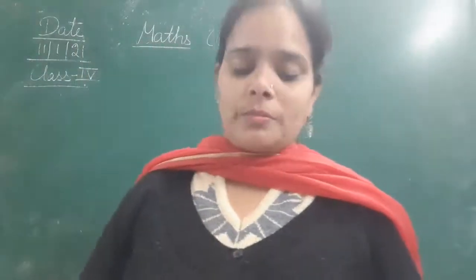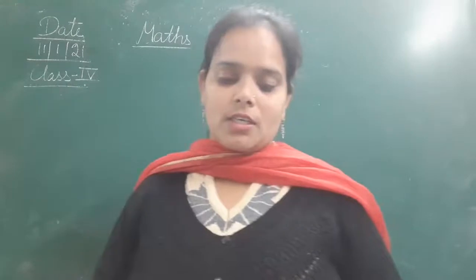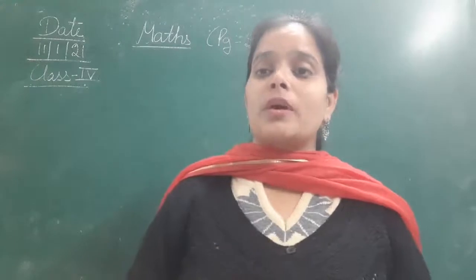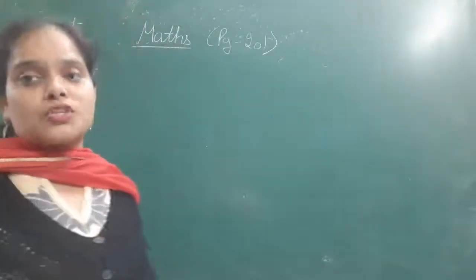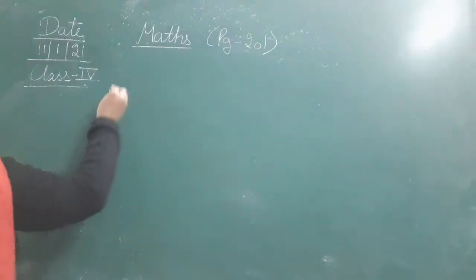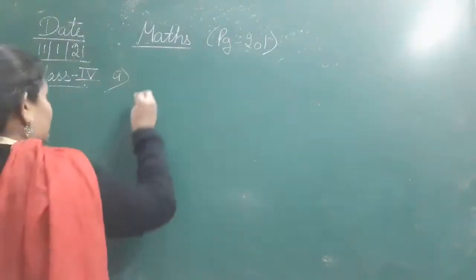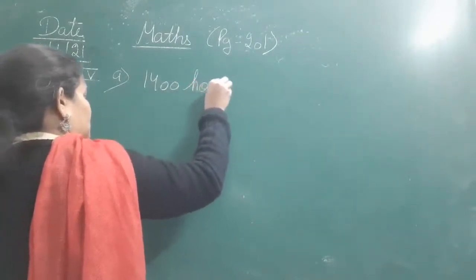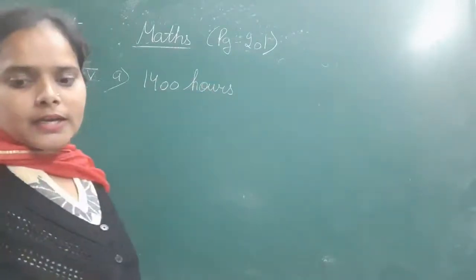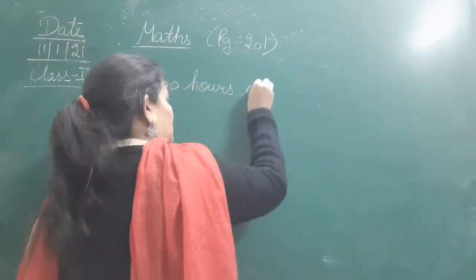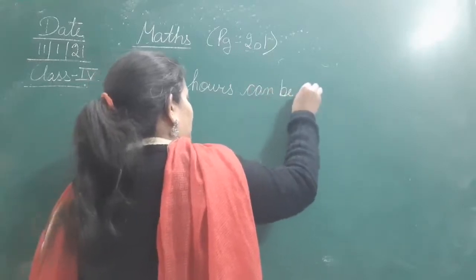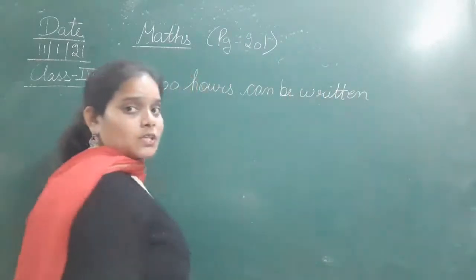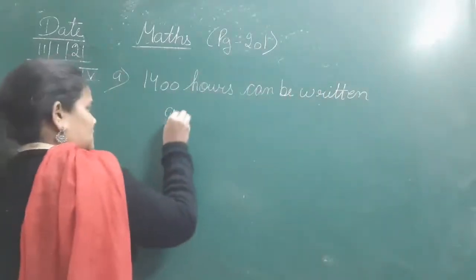Now the question number 9, from which we are going to start today, is: 1400 hours can be written as. तो 1400 hours को हम और किस वे में लिख सकते हैं? Here this question number 9 is given in a blank form. 1400 hours can be written as dash.